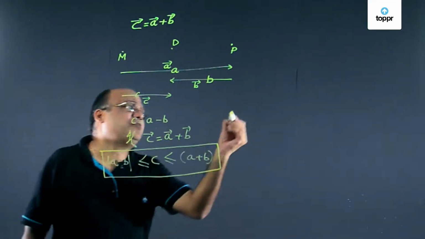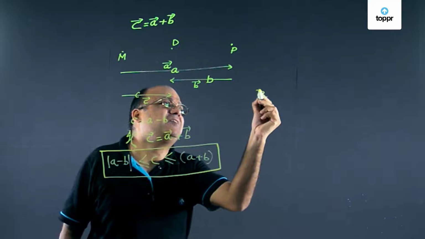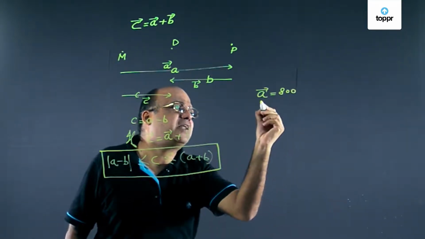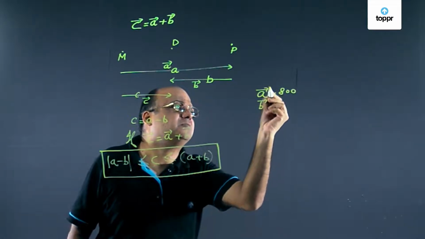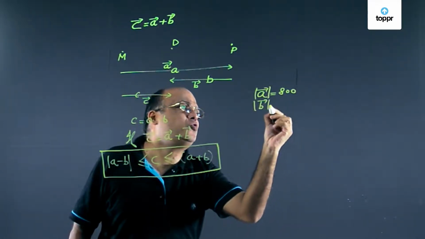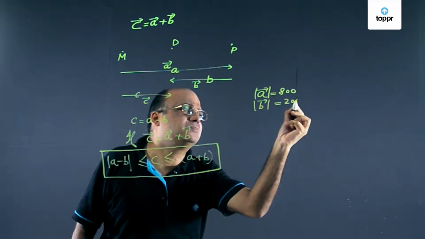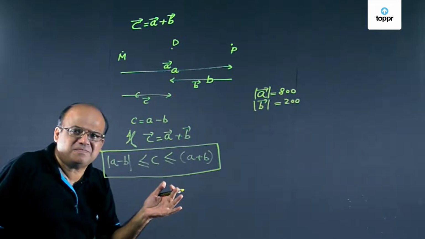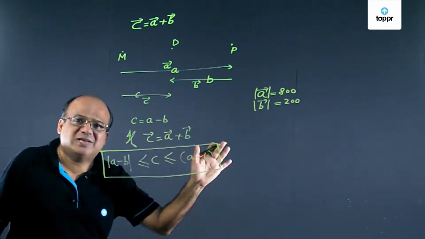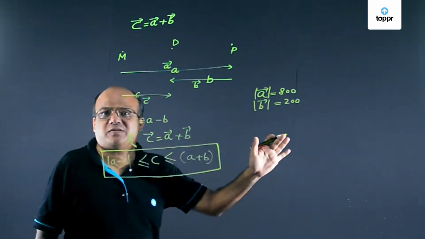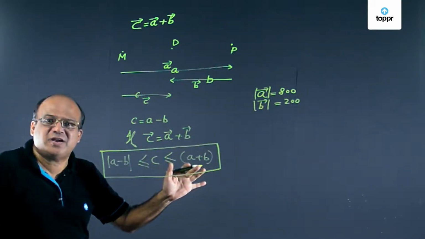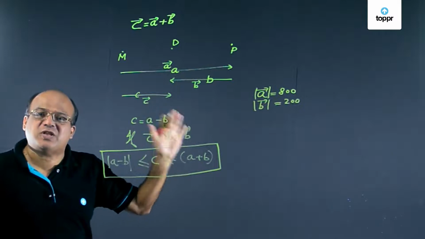Suppose the magnitude of A vector is 800 units and magnitude of B vector is 200 units. What is the maximum possible magnitude of C? 1000. 800 plus 200. So with these two vectors, we cannot get a resultant more than 1000 units.